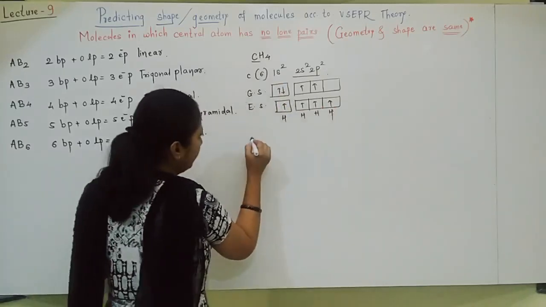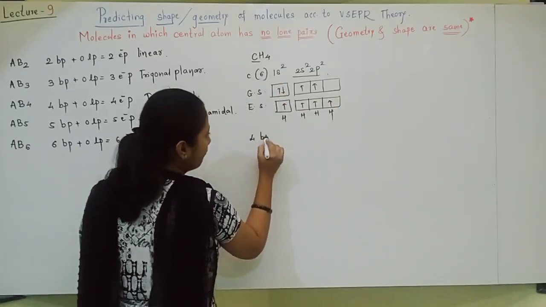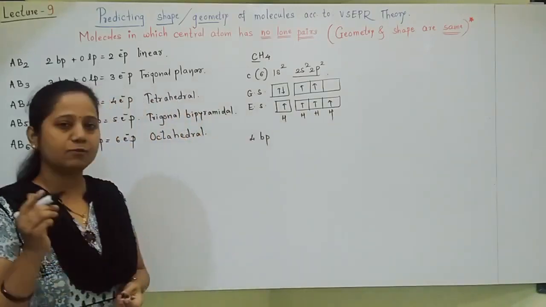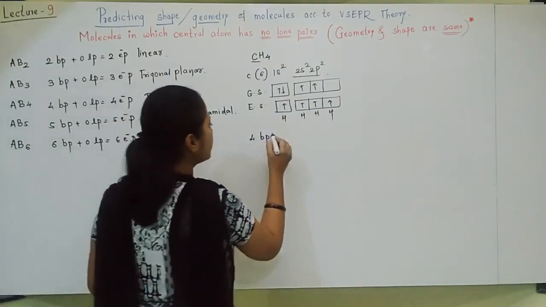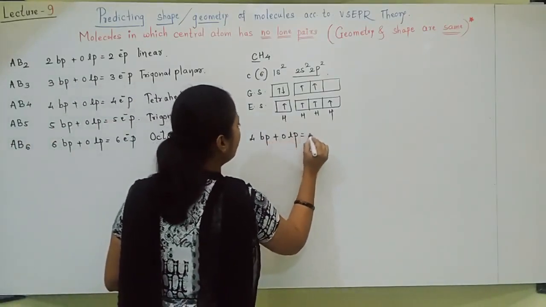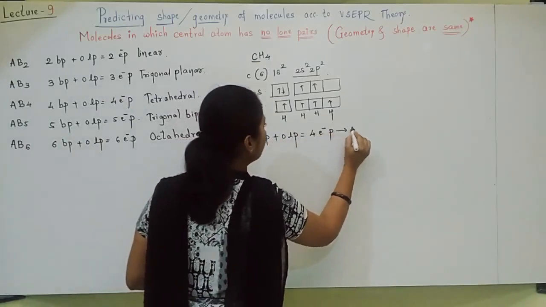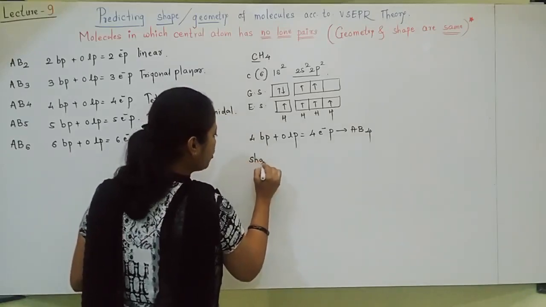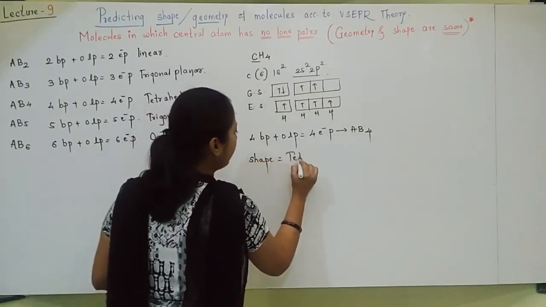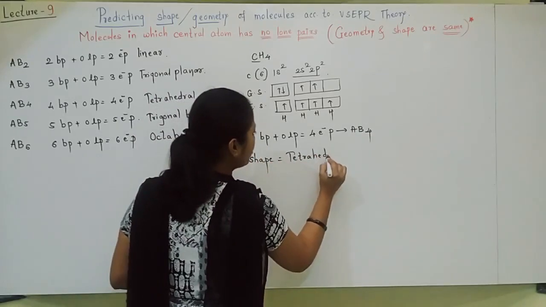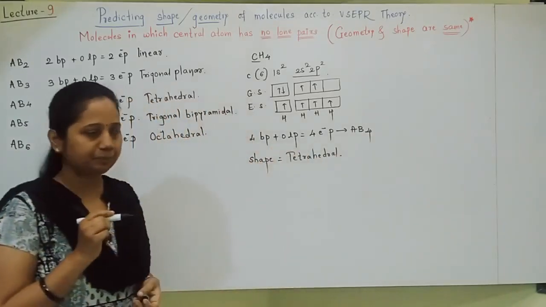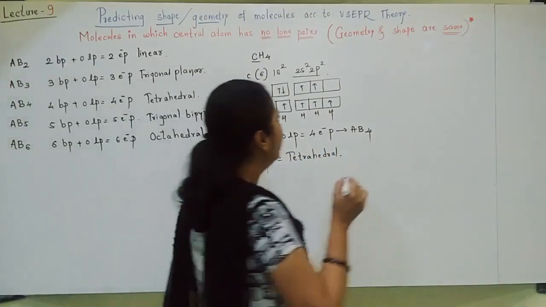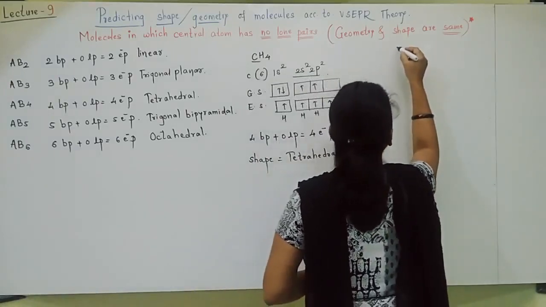So you can say that 4 bonds are formed, 4 bond pairs. BP means bond pairs. Carbon is forming 4 bonds with 4 hydrogens, 4 bond pairs, plus how many lone pairs? 0 lone pair, you can see a total of 4 electron pairs. So the molecule is similar to AB4, and that's why your geometry or shape becomes tetrahedral. Okay. Let us move towards the next molecule.